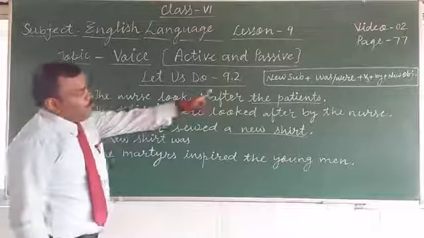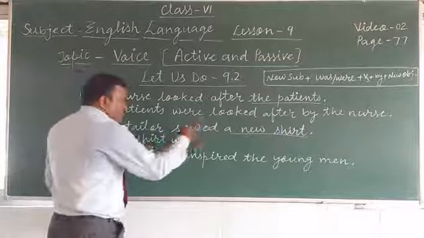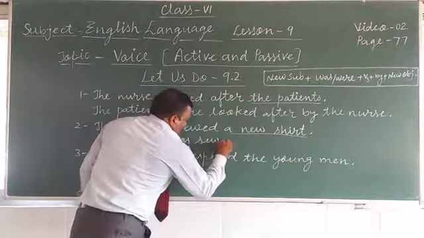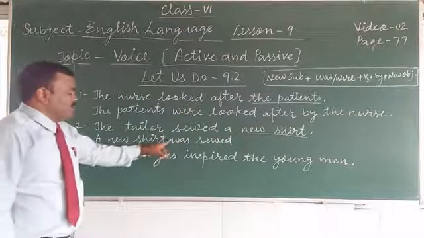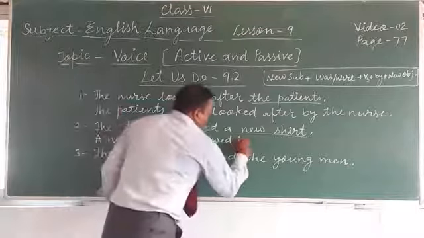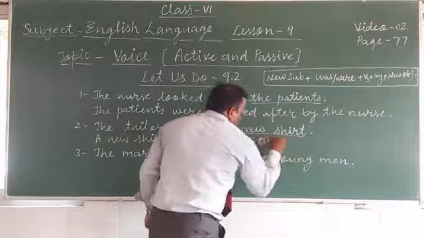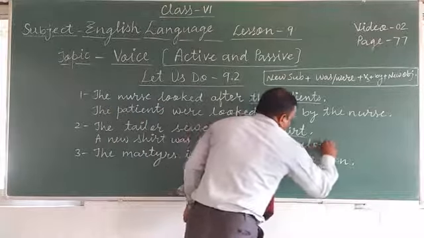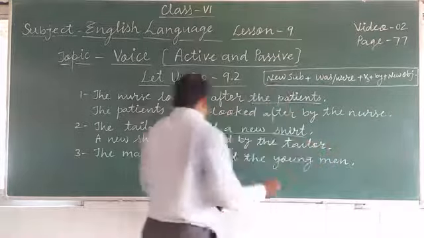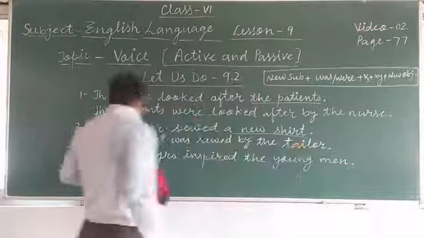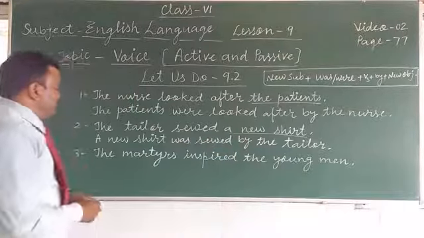New subject plus was or were, then the third form of the verb. So a new shirt was sewed. Second and third form are the same. A new shirt was sewed by whom? By the tailor. A new shirt was sewed by the tailor. Okay.